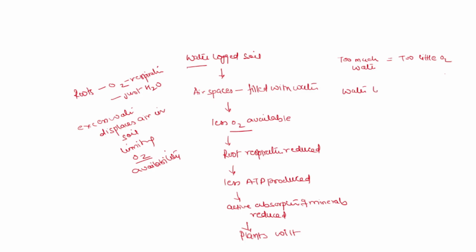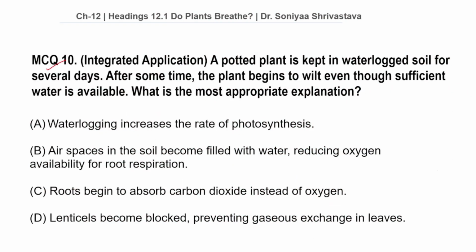Always remember, water logging means oxygen deficiency, poor root respiration means wilting. So let's see our options. Now we already know that our correct answer is option B.